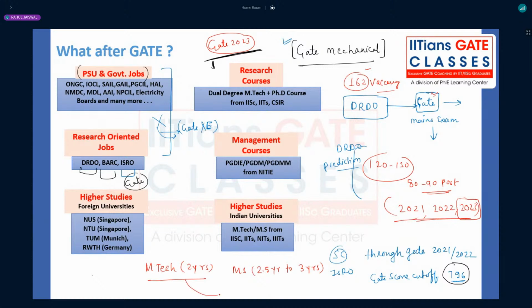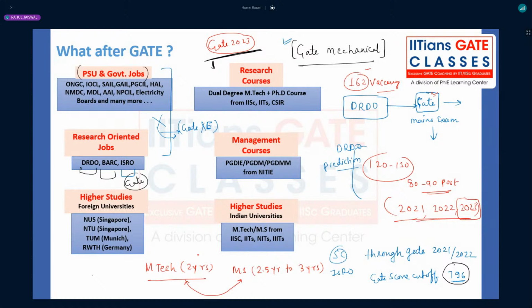MTech and MS, there is no difference, and again those are very good opportunities. The cutoff also used to go low as compared to the MTech cutoff for the good branches. Placement opportunity you will get is the same as MTech.